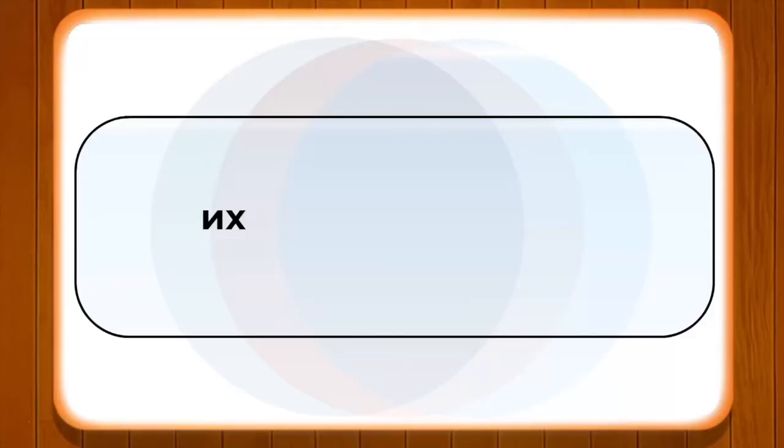Here наш changes into нашем, ваш changes into вашем, and let's go further. Его and ее remain его and ее, and их changes into об их.